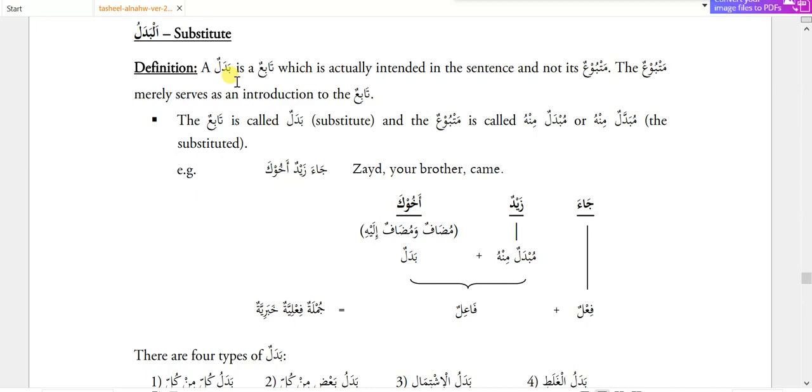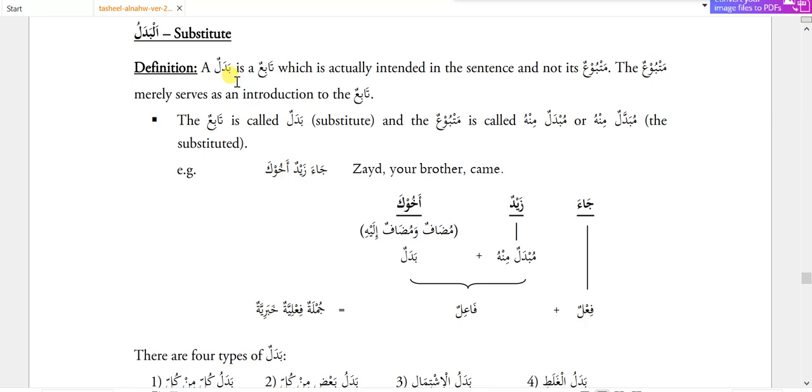Similarly, the badal is the one who is important in the sentence, and that is the one intended by the sentence, not the mubdal minhu. Mubdal minhu is just used to give emphasis, or we can say to decorate the sentence. The tabe is called badal, substitute, and the matbu is called mubdal minhu.